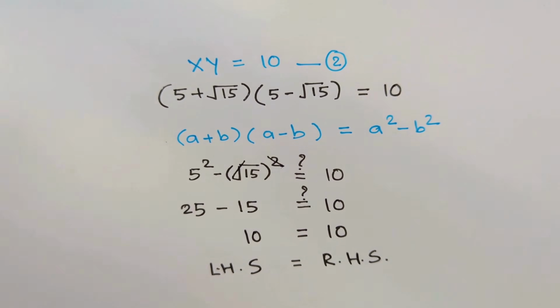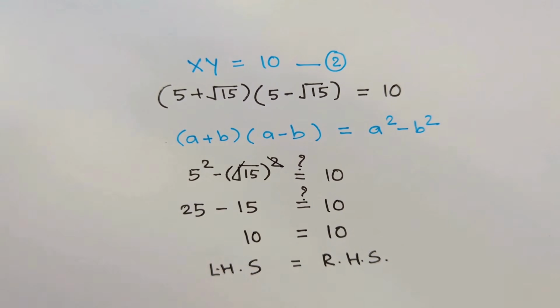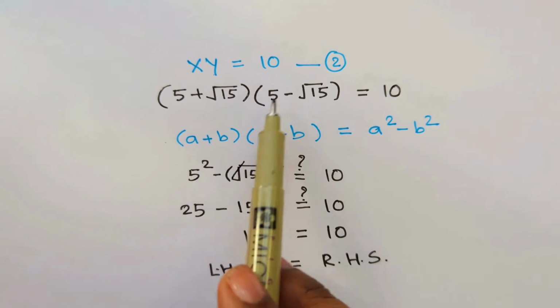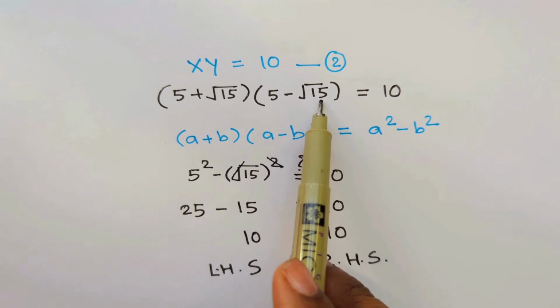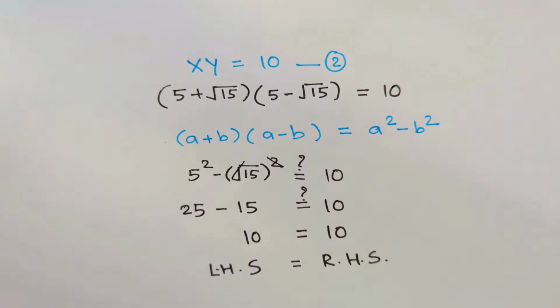So we can clearly say that our values of x, which is 5 plus square root 15, and y, which is 5 minus square root 15, are correct and they are satisfying both the equations. And that's the end of our video.